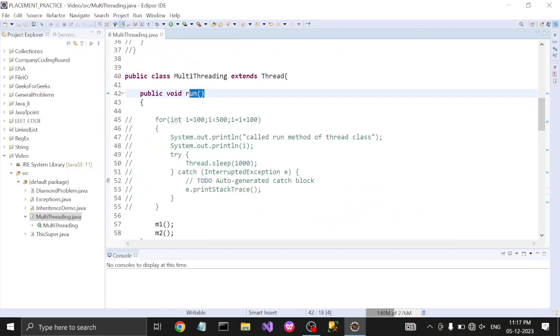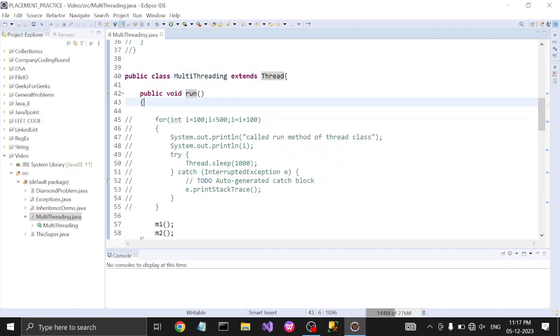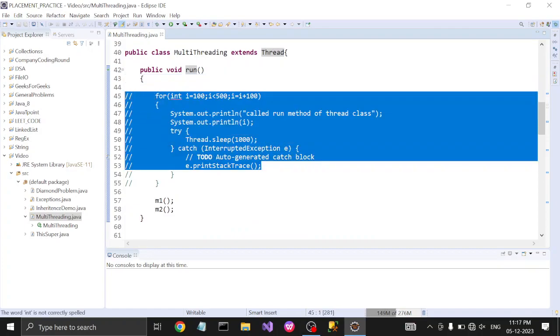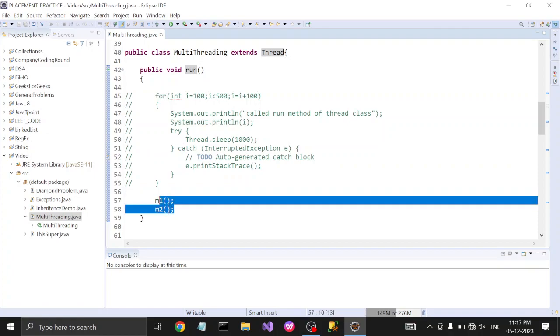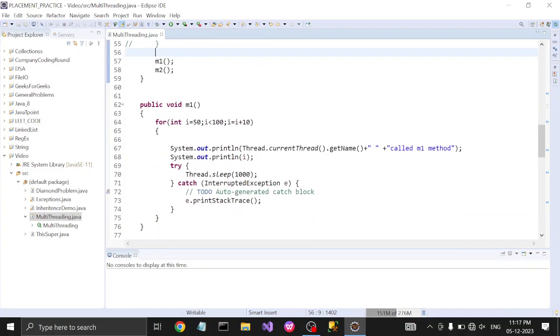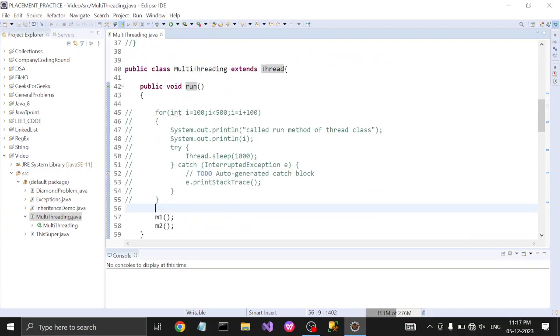We have the run method which is overridden from the Thread class. So we are able to give logic in the run method, or we can call methods in the run method. If you want to execute any method or any code, we have to write it down in the run method only.